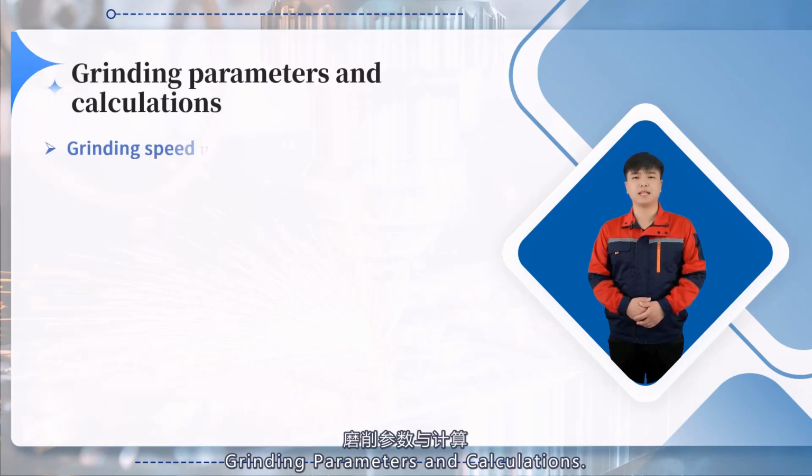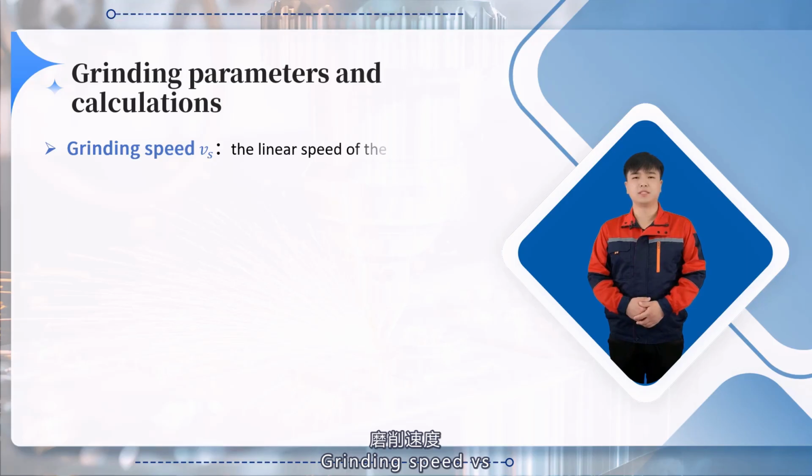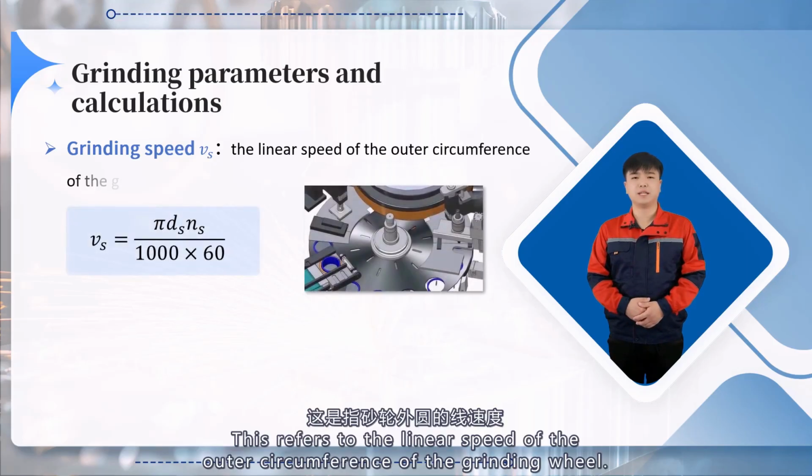Grinding parameters and calculations. Grinding speed. This refers to the linear speed of the outer circumference of the grinding wheel.